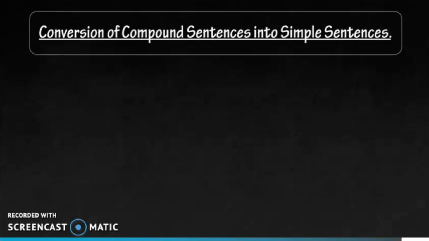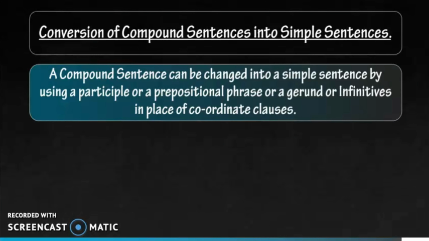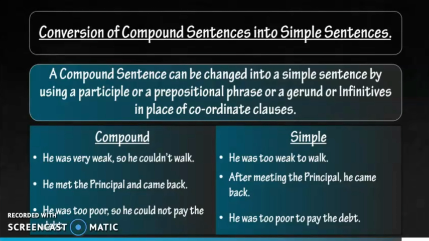Now, moving forward, let's talk about conversion of compound sentences into simple sentences. A compound sentence can be changed into a simple sentence by using a participle or a prepositional phrase or a gerund or infinitives in place of coordinate clauses. Let's take some examples. He was very weak, so he couldn't walk. He was too weak to walk.